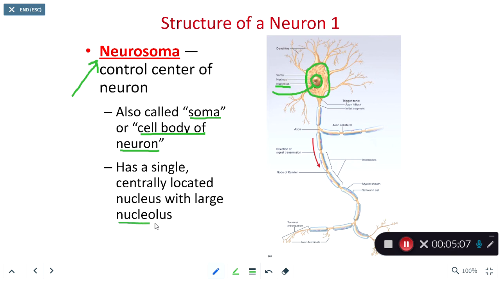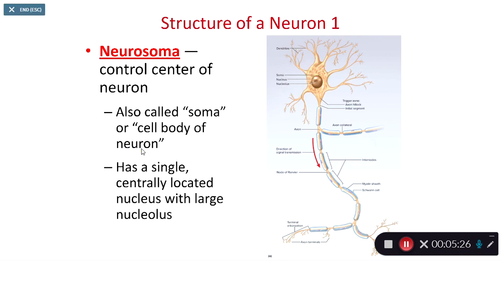That nucleolus is going to be fairly large because the neurosoma, or the cell body of the neuron, is going to be making lots of proteins. And to make lots of proteins, it needs lots of ribosomes. And to make lots of ribosomes, it needs a very well-developed nucleolus. The nucleolus is where we make ribosomes within the cells.